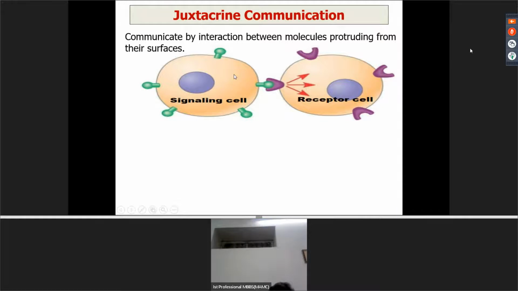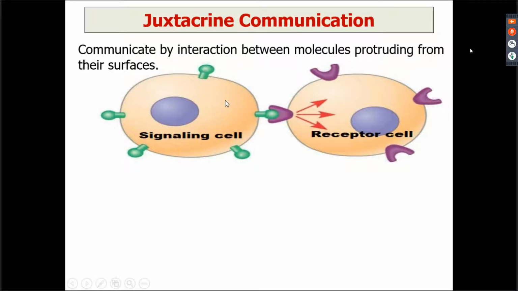So what is happening here is that there is one cell which we call a signaling cell. This signaling cell can express a chemical messenger on the surface. As you can see, there is a chemical messenger lying on the surface, and there is another cell, known as the receptor cell.